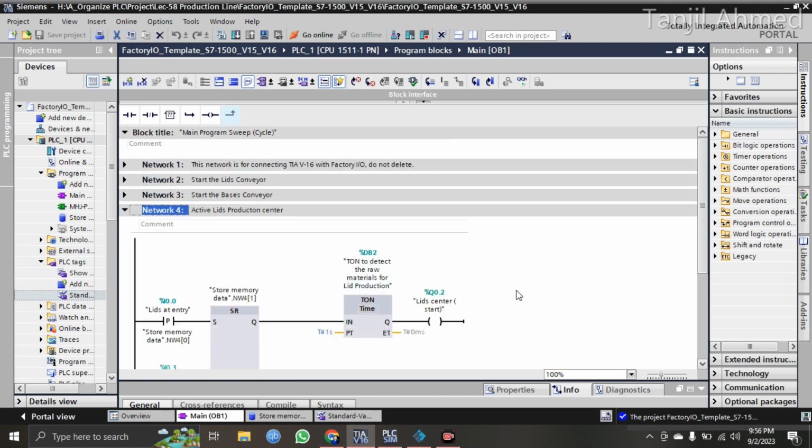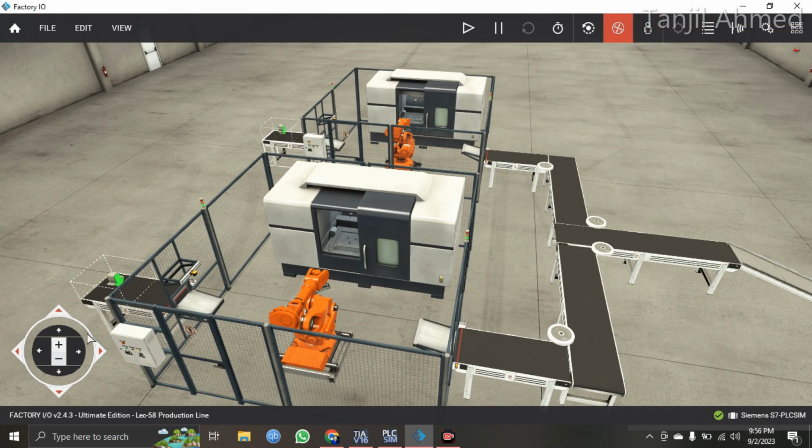Network 4 is for pressing the start button of the lead electrical board or the base electrical board. This one is the lead electrical board and this one is the base electrical board. So when a raw material falls under this vision sensor, I have to press the start button.